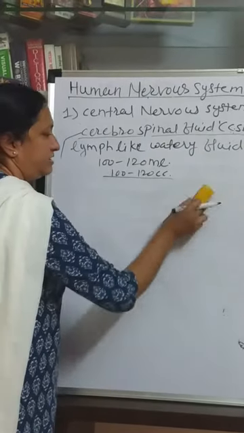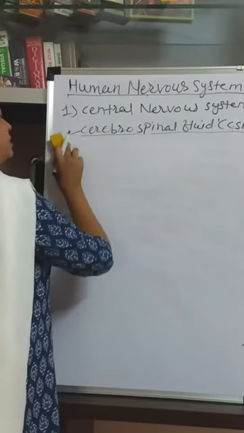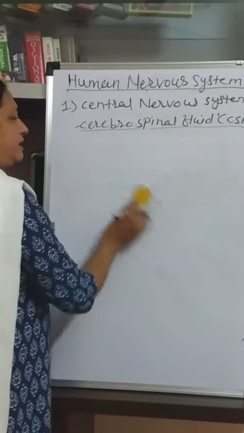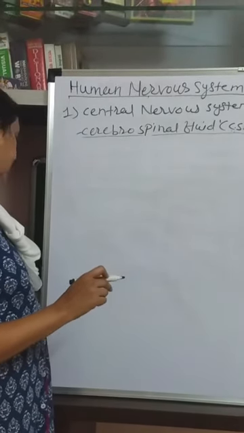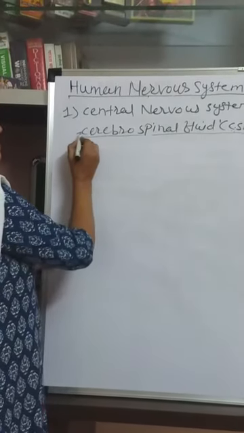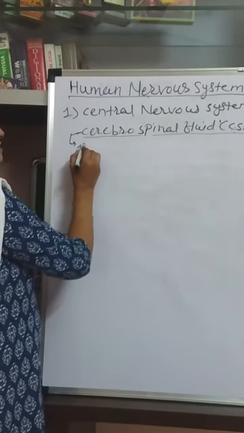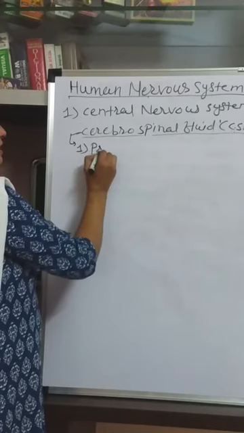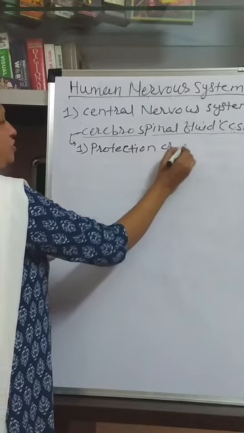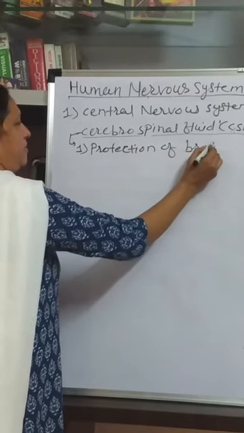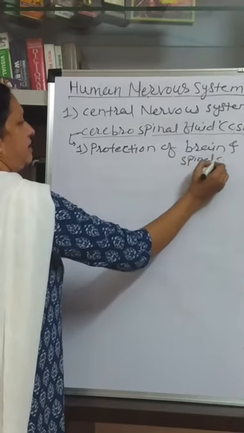Now here, what is the function of cerebrospinal fluid? It is the watery lymph-like fluid secreted by the cells of the brain, and it is near about 100 to 120 milliliter. Now the functions of the cerebrospinal fluid. Of course, the first function is the protection of the brain and spinal cord.